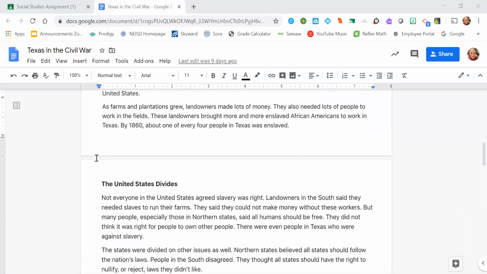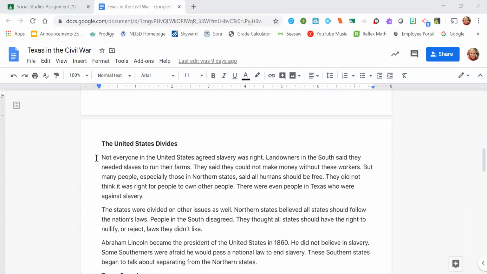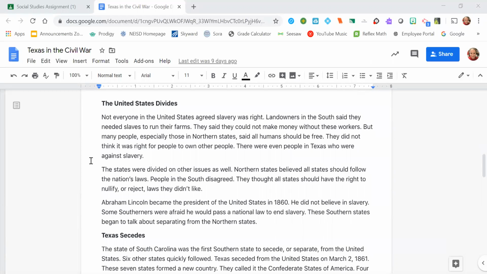The United States divides. Not everyone in the United States agreed slavery was right. Landowners in the South said that they needed slaves to run their farms. They said that they could not make money without these workers. But many people, especially those in the northern states, said all humans should be free. They did not think it was right for people to own other people. There were even people in Texas who were against slavery.